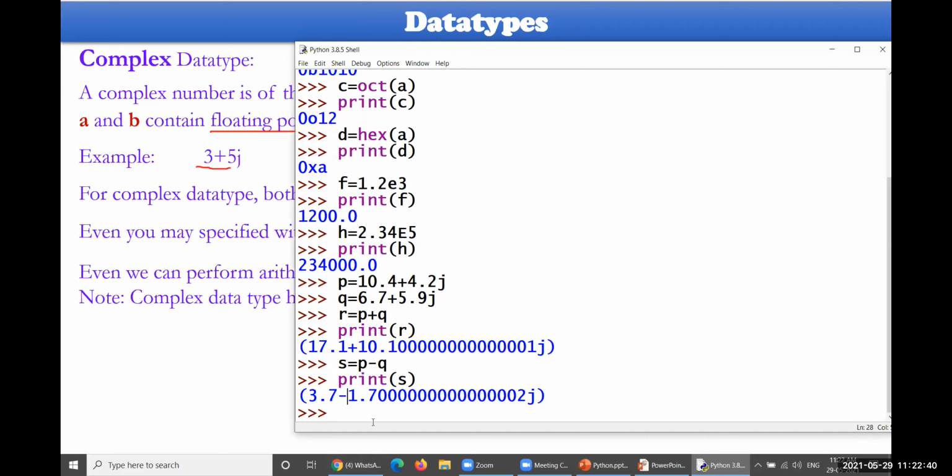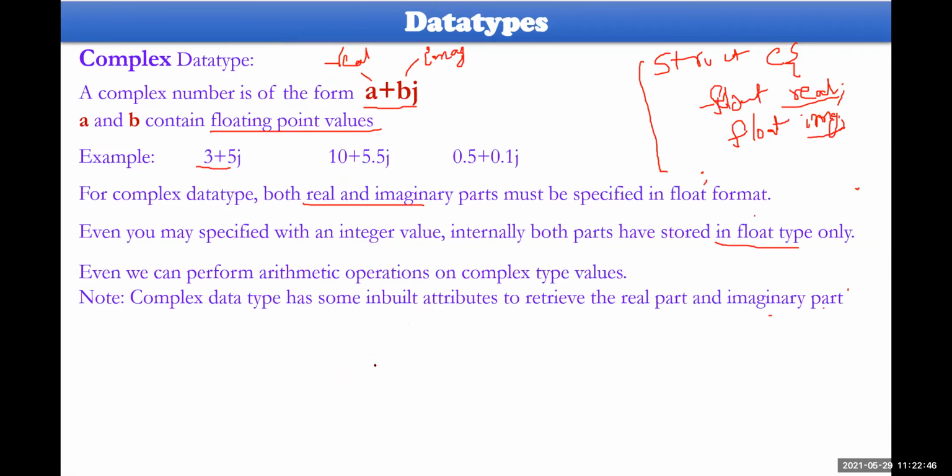Likewise, you can perform addition, subtraction, divisions, everything could be possible. Okay. Then you can see, as far as this one, C dot real will be 10.5 as per this particular example. C dot imaginary will be equal to 3.6. Okay, 3.6.